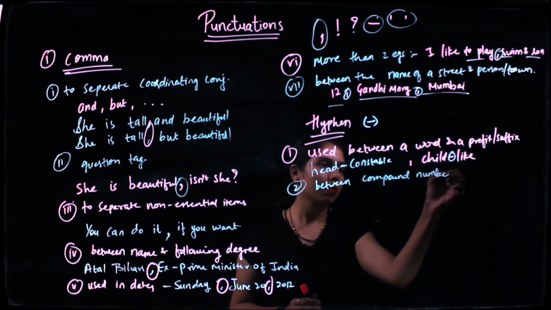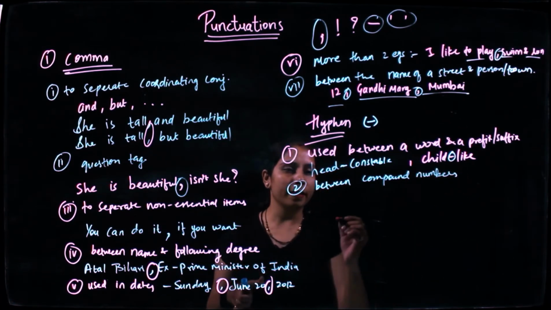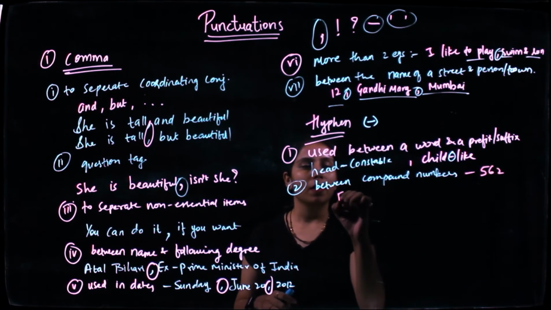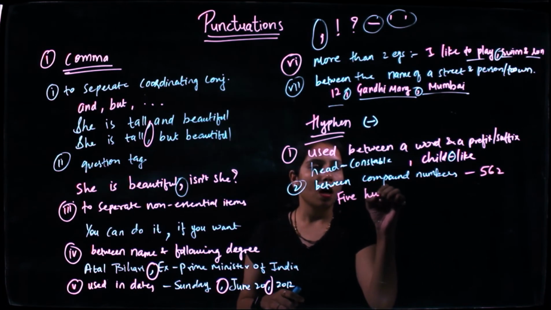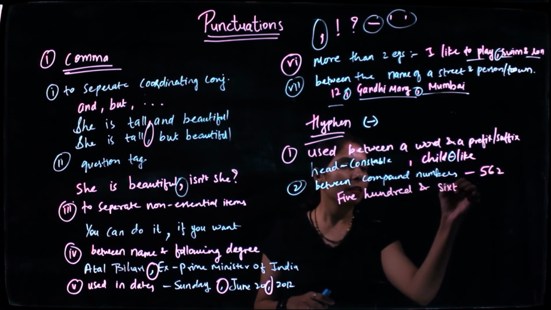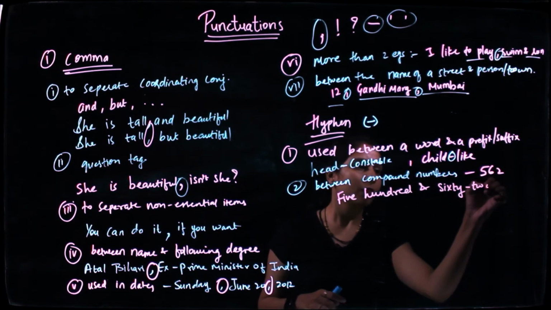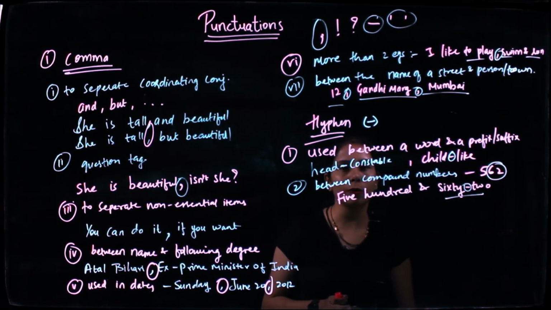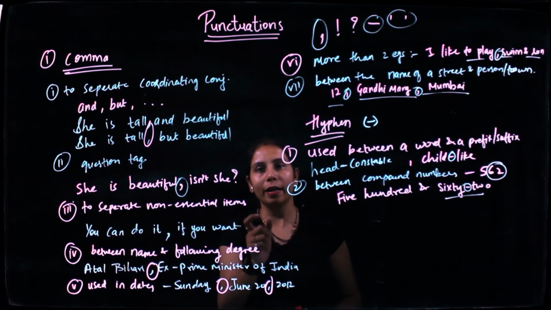For example, if I write 562 in numbers, 562. So when there are compound numbers, I need to add hyphen to it. That's the correct way of writing English.